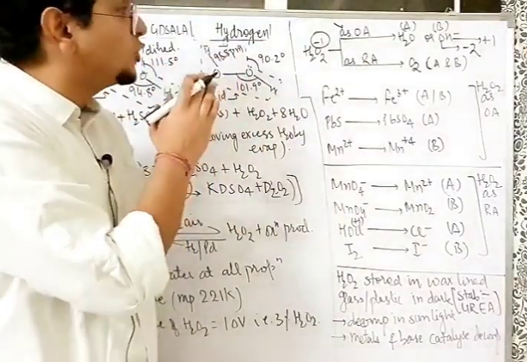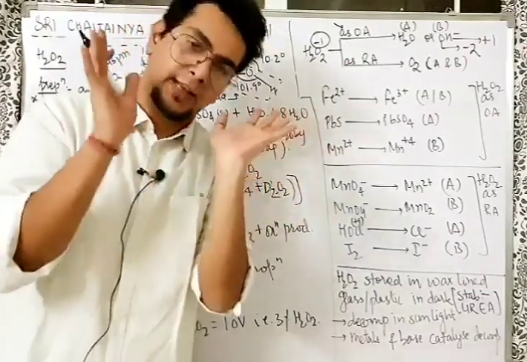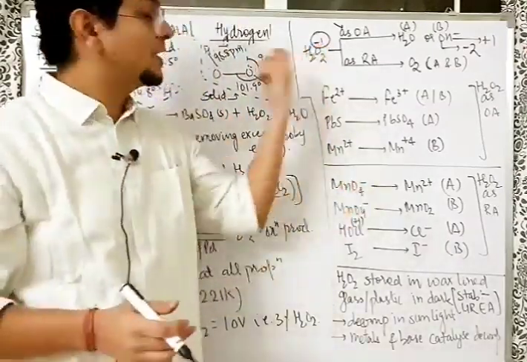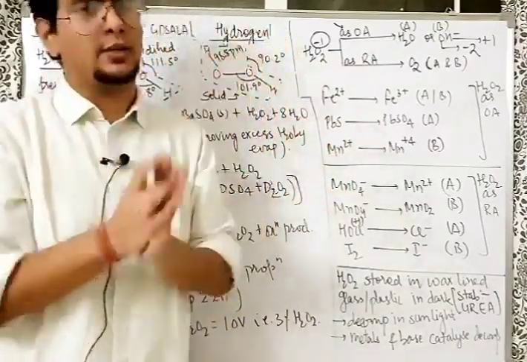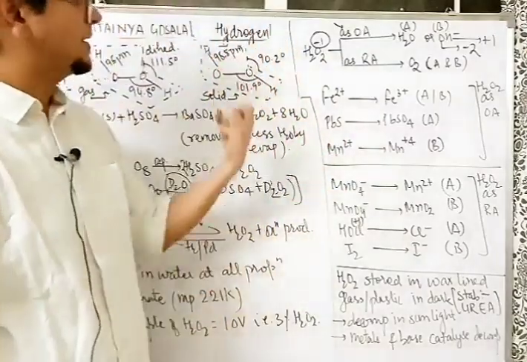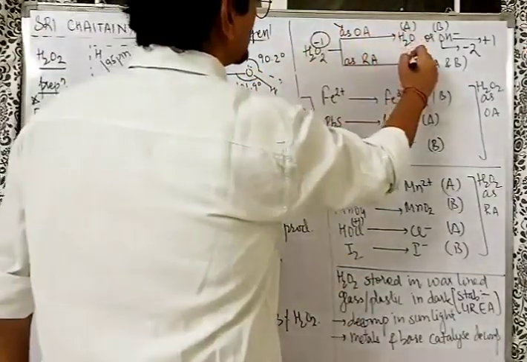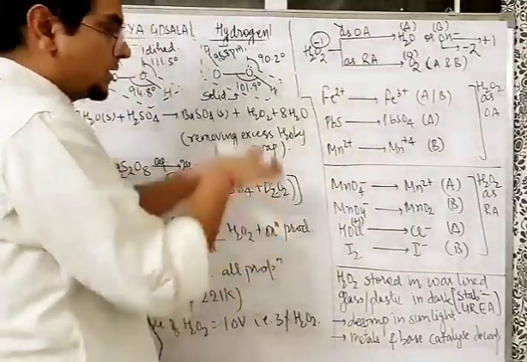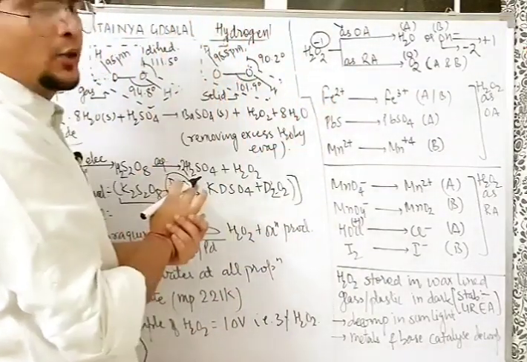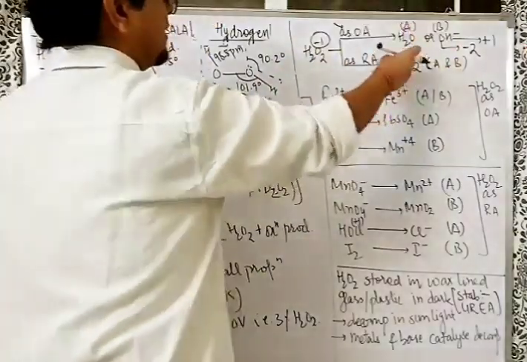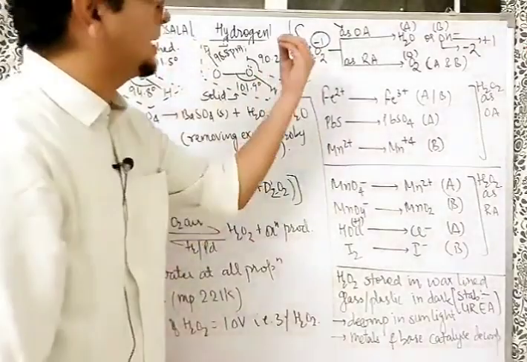Sir, can it behave as a reducing agent also? Yes, but it is obviously a better oxidizing agent. Why? Because it can release nascent oxygen, and anything releasing nascent oxygen is a very good oxidizing agent. But yes, it can behave as a reducing agent also. It can be oxidized from -1 to 0. -1 to 0 is an increase in oxidation state, getting oxidized, behaving as a reducing agent. In both acidic and basic medium, this is the byproduct. 90% of questions, you will get the answer by the byproduct only.